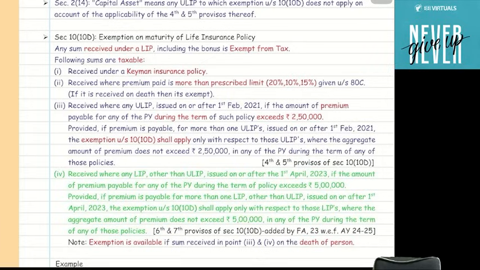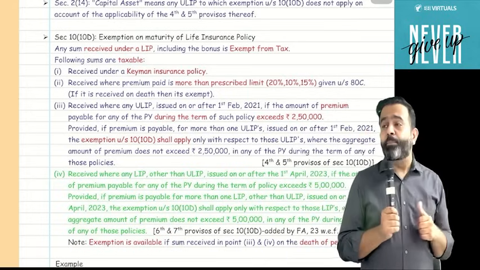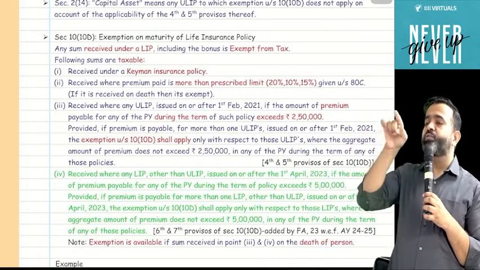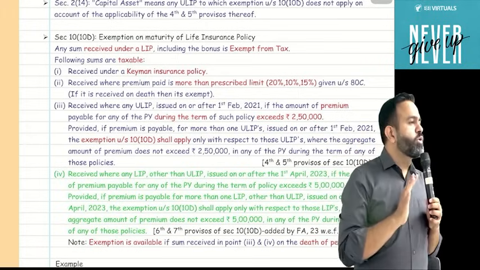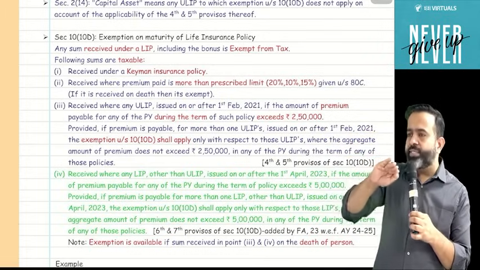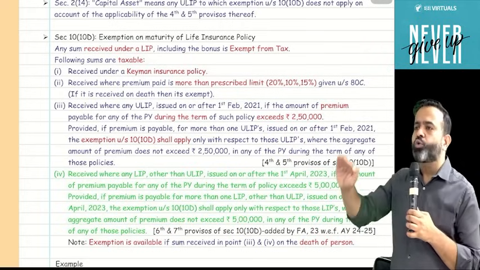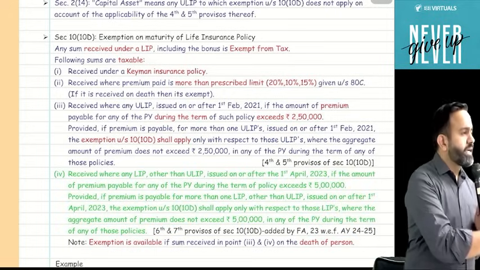One more point. Suppose, if multiple ULIPs are taken on or after 1st Feb 2021, and individual policy premium is not more than 2,50,000, but in aggregate it is more than 2,50,000, then for policies whose premium in aggregate is up to 2,50,000, you can claim the exemption, but the other policies will be taxable. I can take an example.